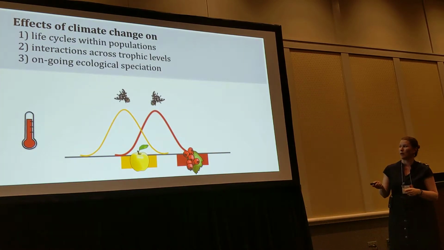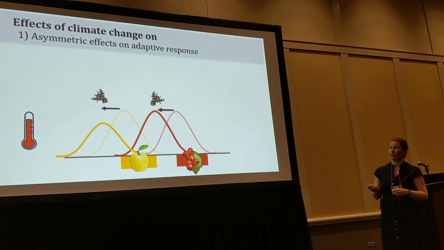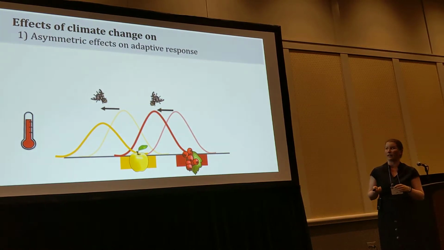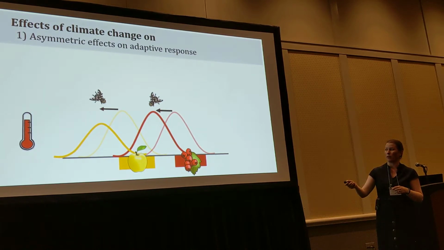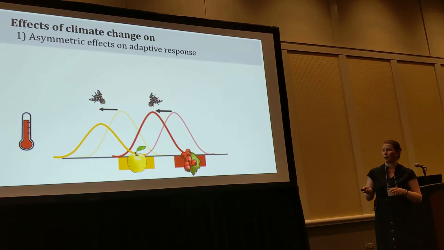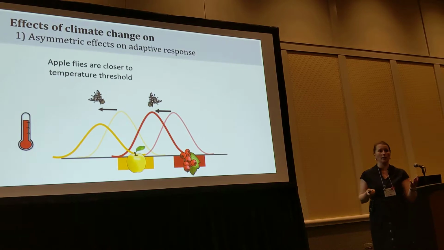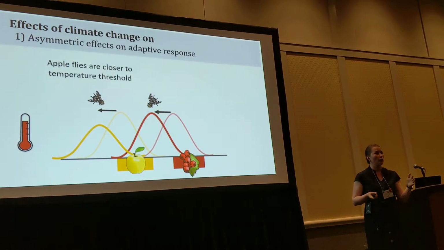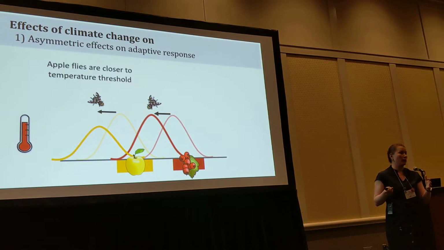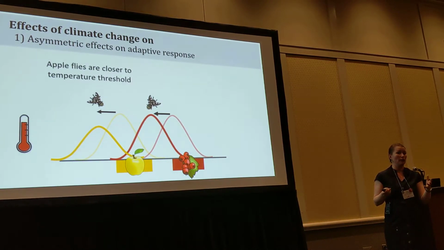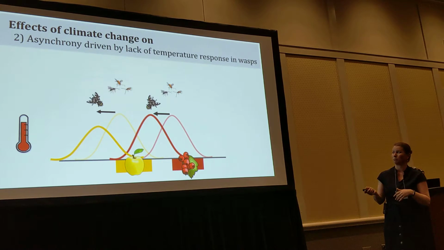So to sum up these components, for life cycle shifts, we found asymmetric effects on adaptive responses. So these apple warming flies shift to coming out pre-winter. That's going to decrease their breeding population. And so this suggests apple flies are closer to their temperature threshold, and their adaptive capacity for responding to climate change is likely more limited than in hawthorn flies.